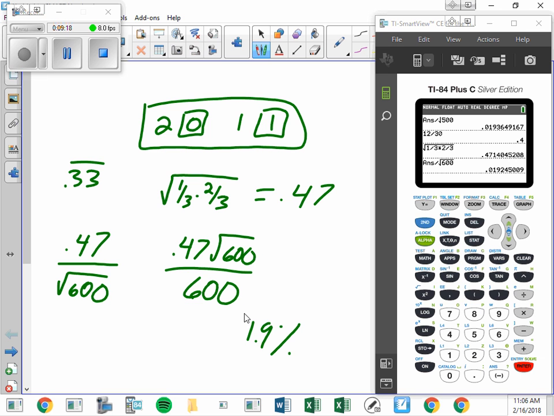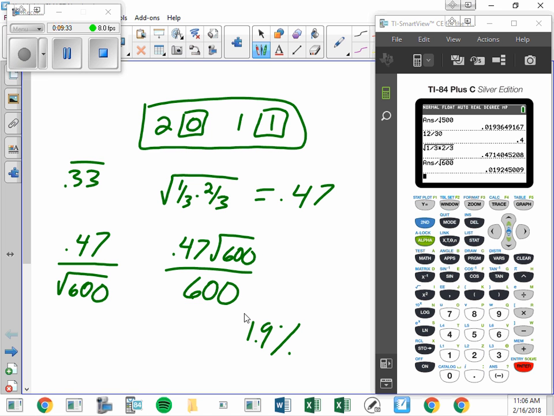So the answer is the number of ones among the draws will be around 1/3 or 33%, give or take 1.9%.